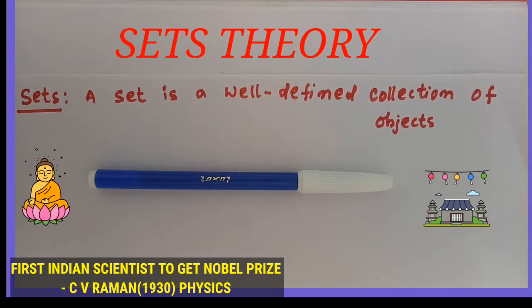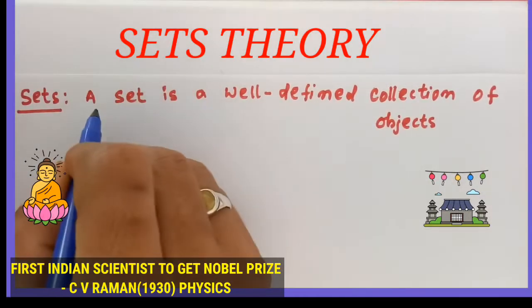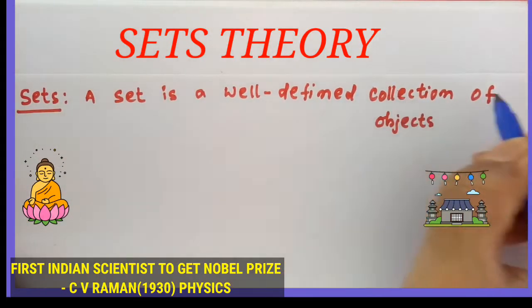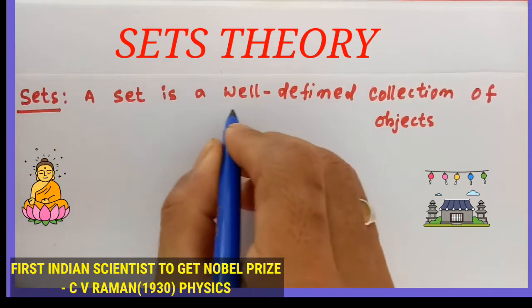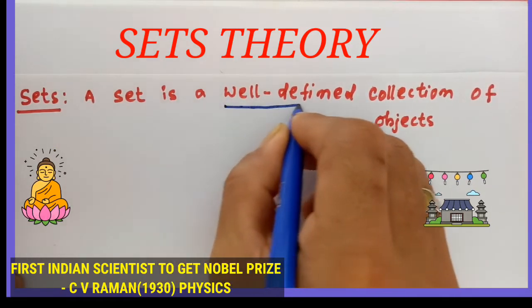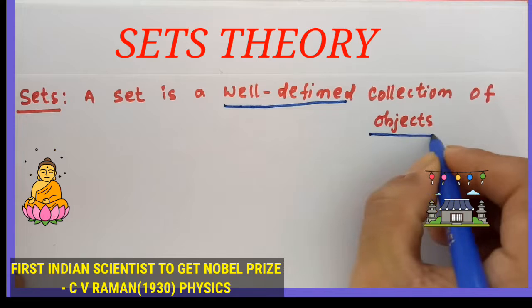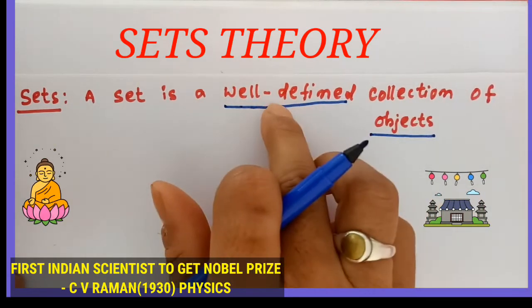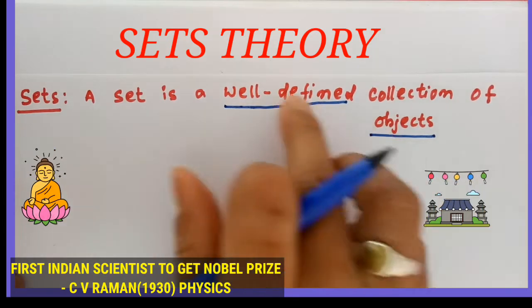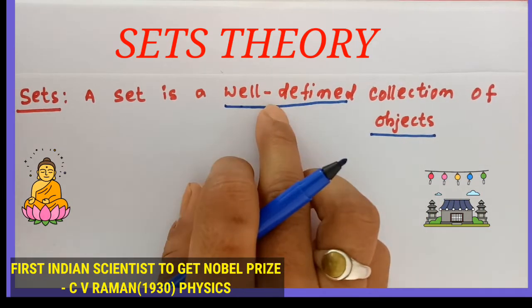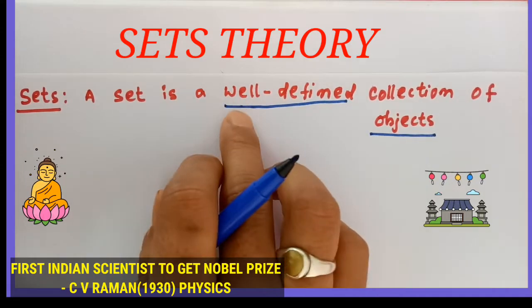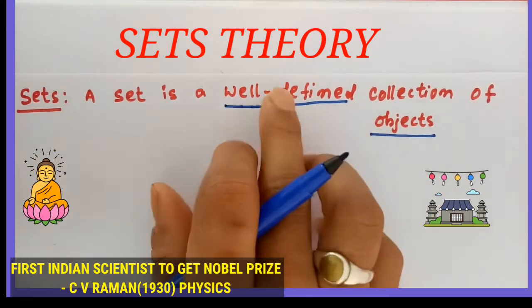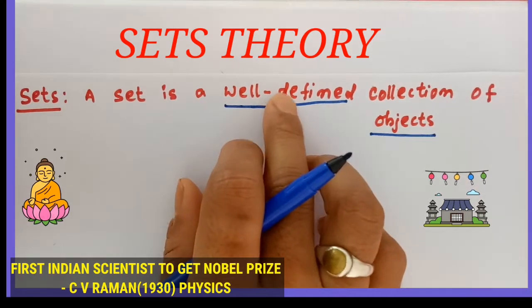Here, you see the definition. A set is a well-defined collection of objects. Here we see the term well-defined object. Whatever we are going to collect, those are well-defined objects. So, if our collection is not well-defined, then it's not considered as a set.